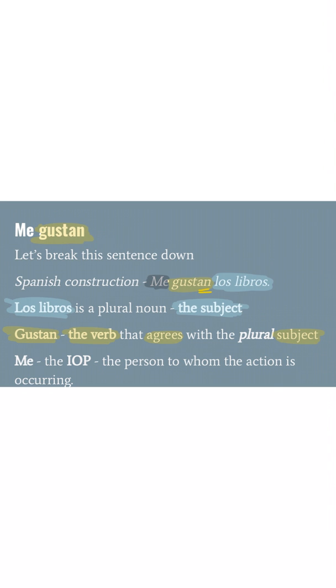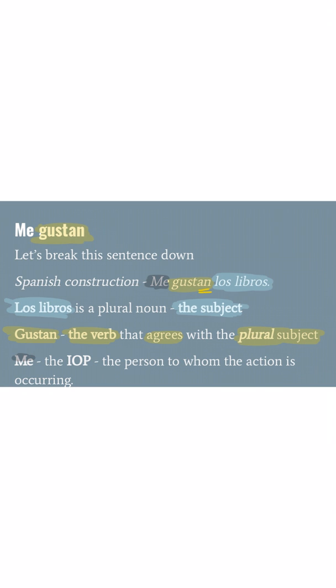Just like we conjugate our verbs to match our subjects, like yo canto, yo hablo, yo cocino. In this case, the subject also has to match the verb, and in this case, it is plural, right? So we have a plural subject, we have a plural gustar. If we have a singular subject, we have a singular gusta.